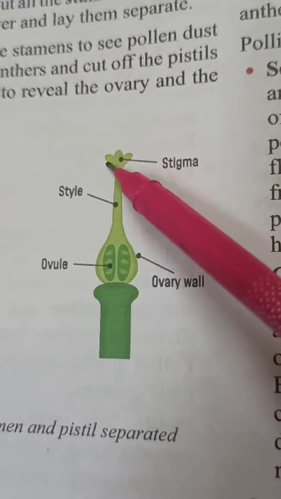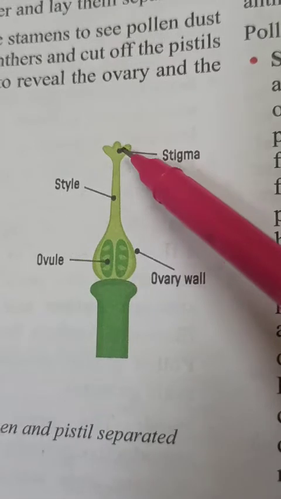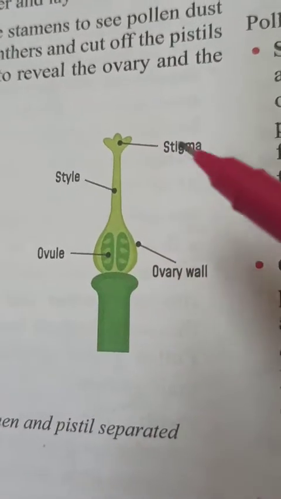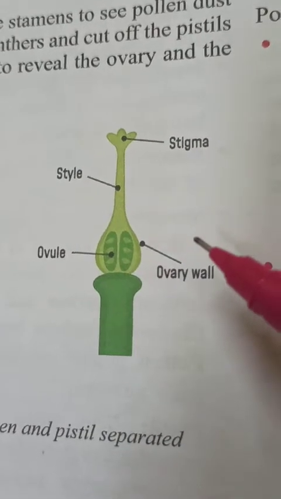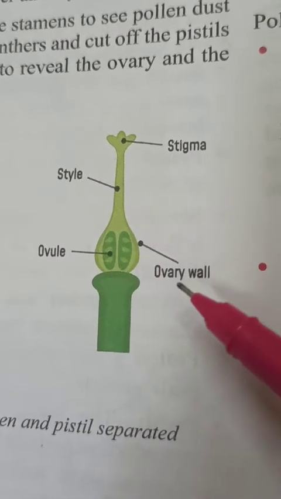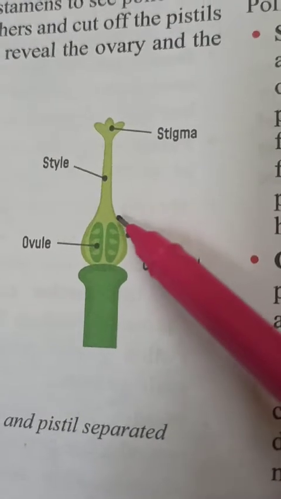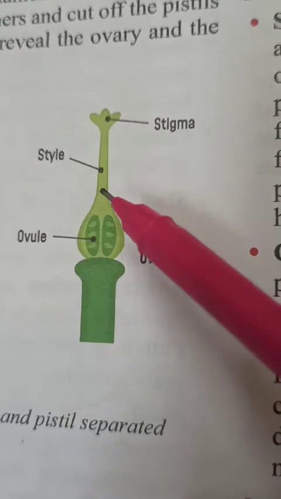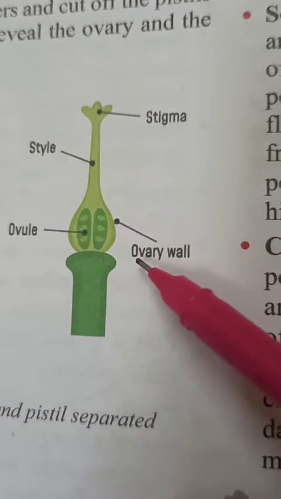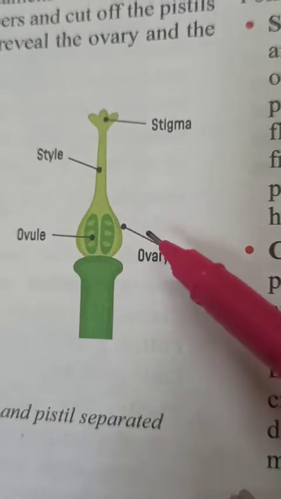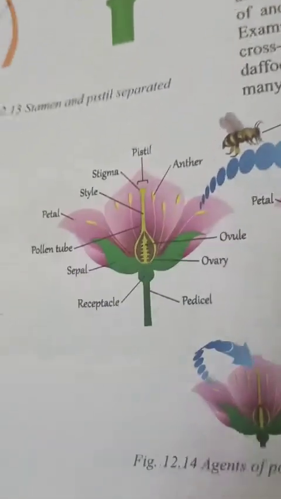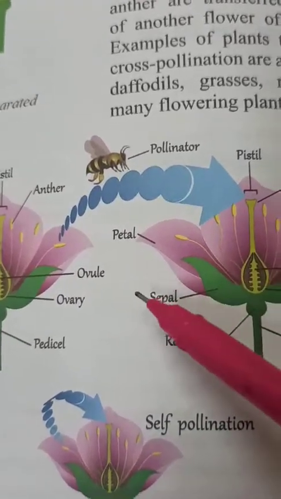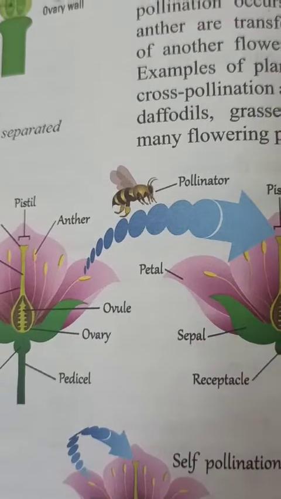They may be of any shape. In different flowers, the stigma shape is different, but almost all other characteristic features are similar. So this is the ovary wall, because every structure is bounded by a wall. So this is the ovary wall. After this, they have shown through diagrams the pollination process.